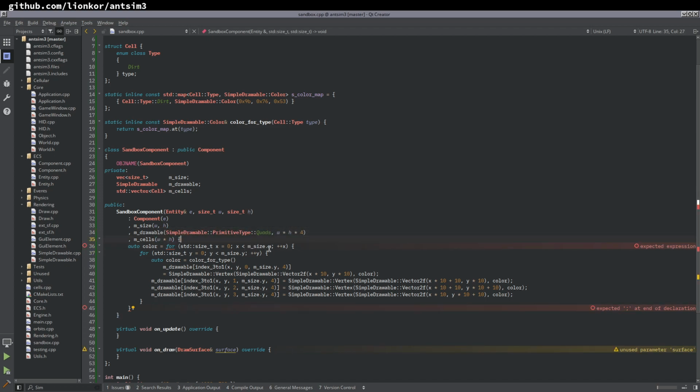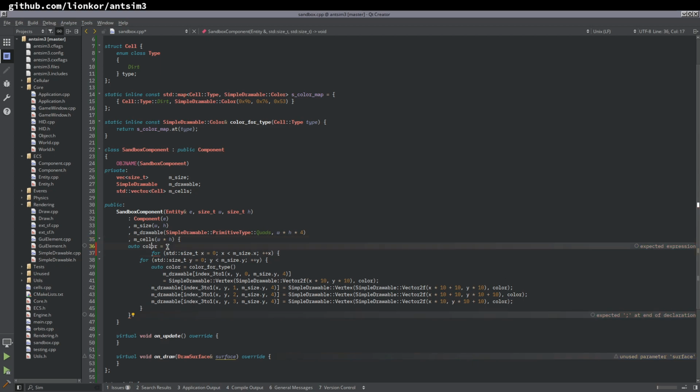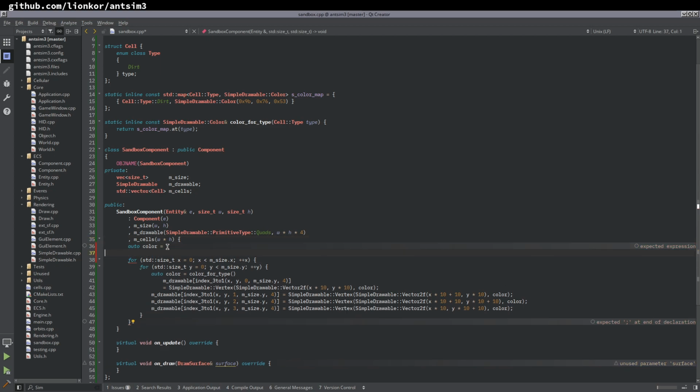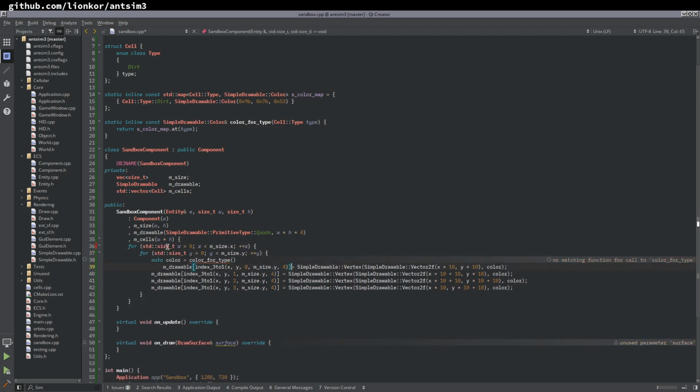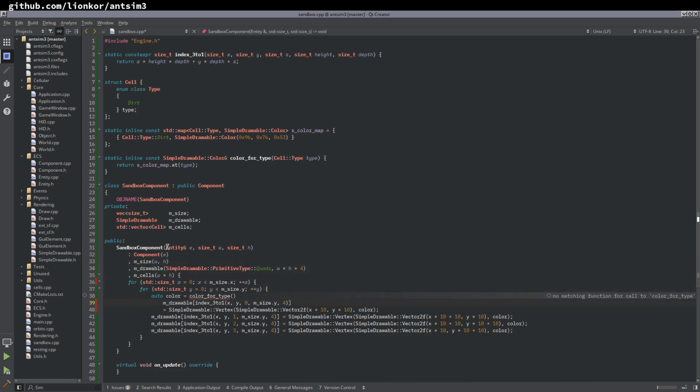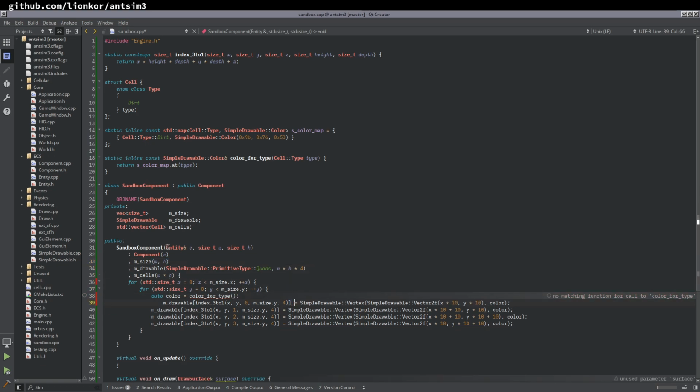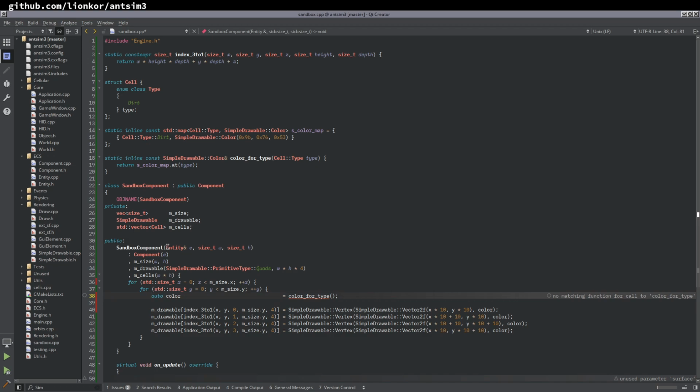So color is color for type, and we have messed the formatting up on that one. Okay, there we go. The color for the type of the cells at index... X, Y. Actually, we don't need this. We need an index 2 to 1.